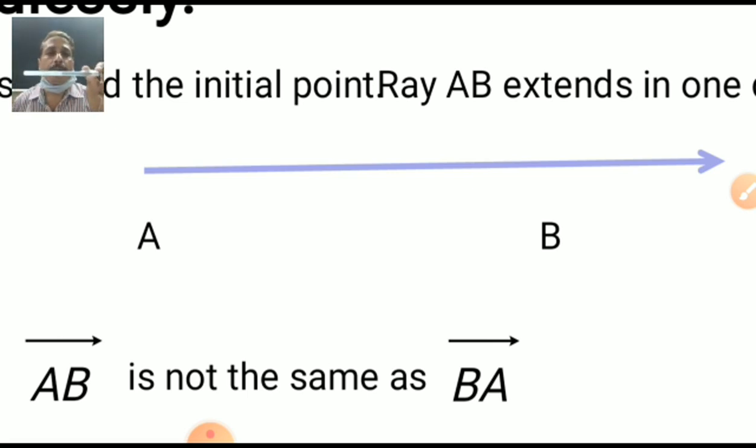Suppose this is a pen. Pen has a limited area. Is it, student? Yes, you can see why I keep my hand above the head, because back side is the blackboard. This measurement is suppose 5 centimeter. Can I change this way? The measurement of the line segment will be changed? No, never. It will never change. Okay? Correct. That's why this is a line segment. It can be denoted like this way, but ray cannot be denoted by BA.